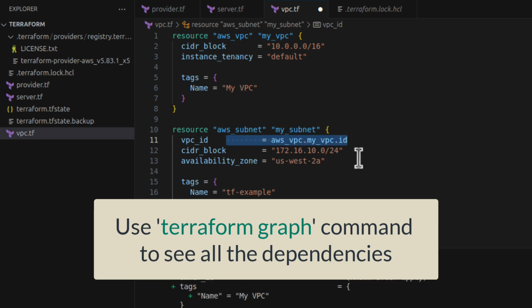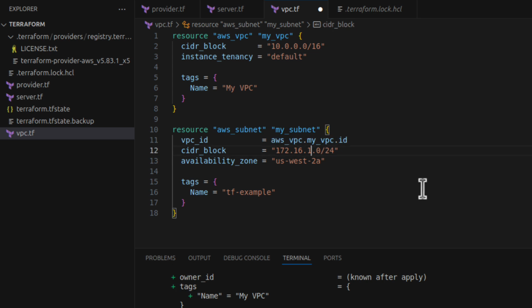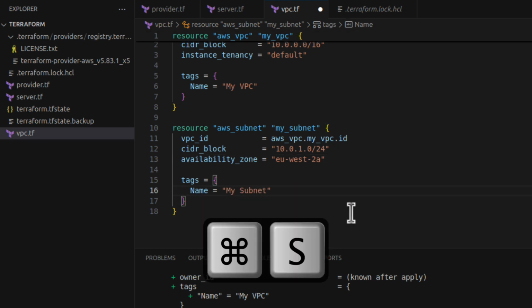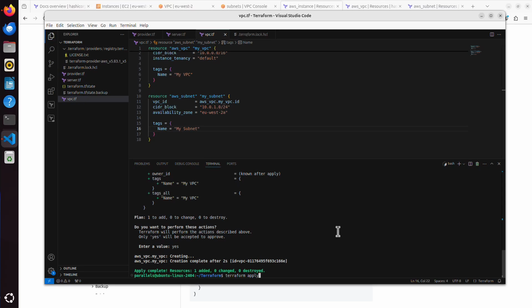Alright, I know. Now the CIDR block for my subnet. Let's say I want 10.0.1.0/24, and because we create everything in EU West, not US West, I have to change here the availability zone to eu-west-2a, because we have 3 availability zones, A, B, and C. And the name I will change to my subnet. I will press Command S. Let's run terraform apply, maybe clear first.